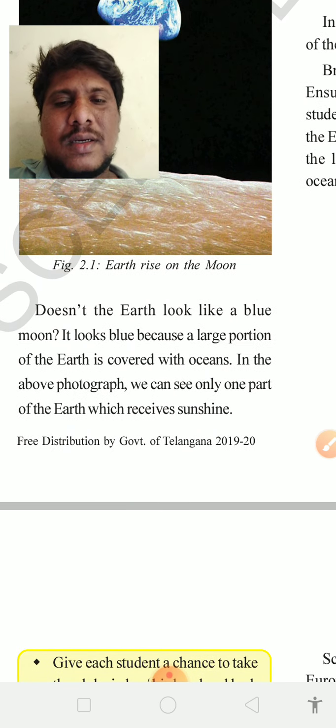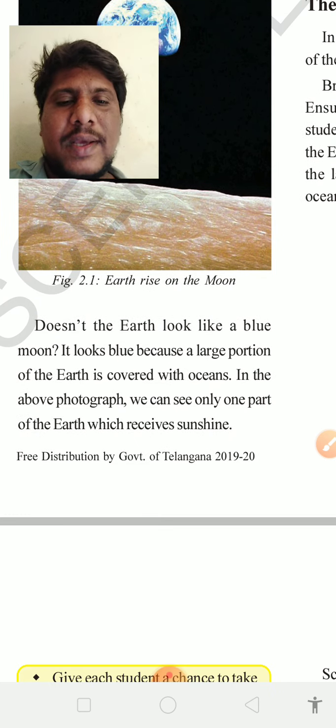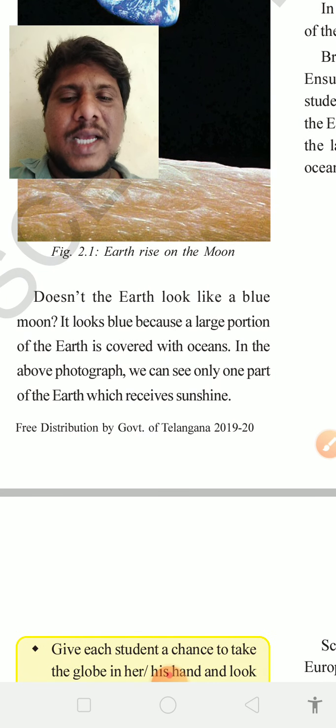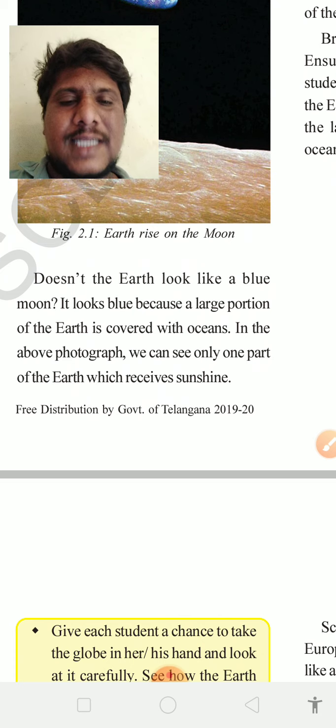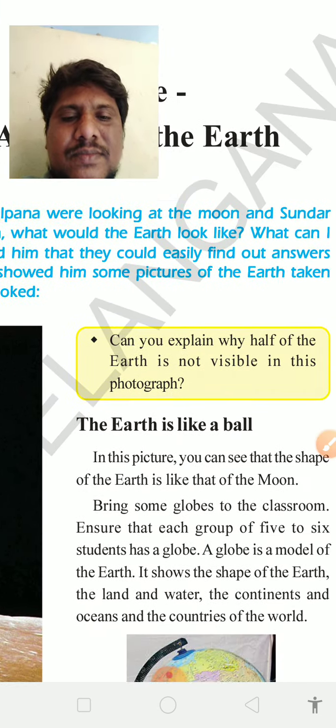Coming to our topic, doesn't the earth look like a blue moon? It looks blue because a large portion of the earth is covered with oceans. In the above photograph, we can see only one part of the earth which receives sunshine.